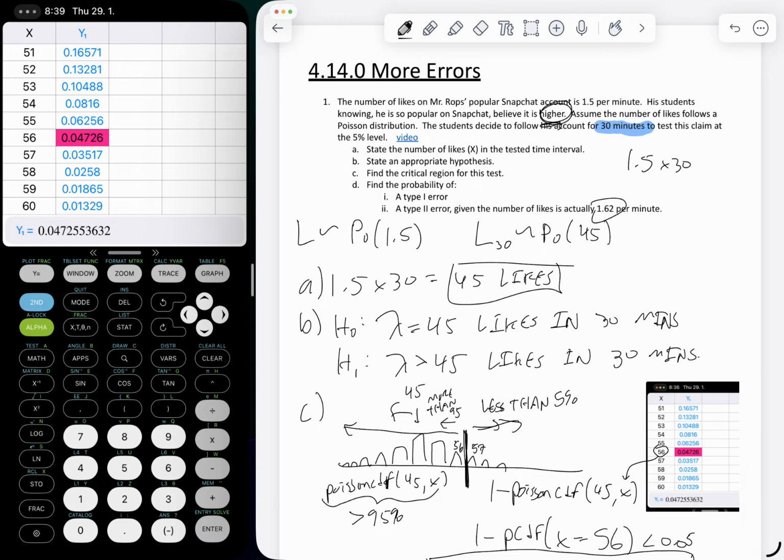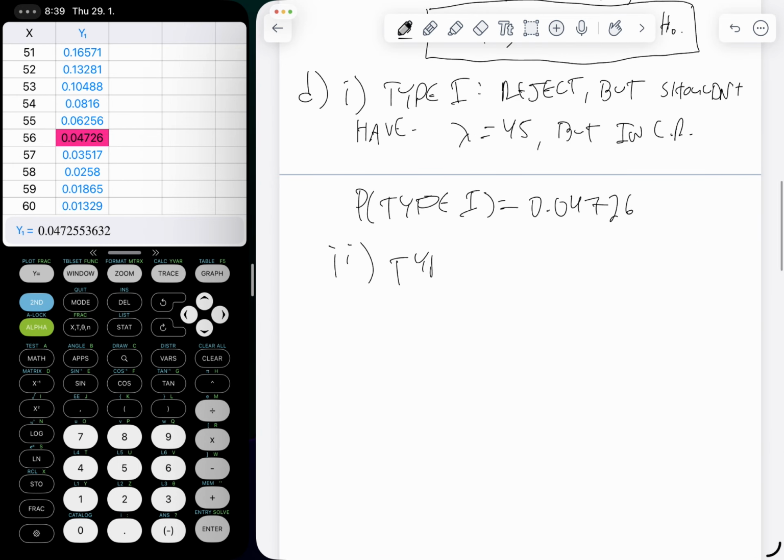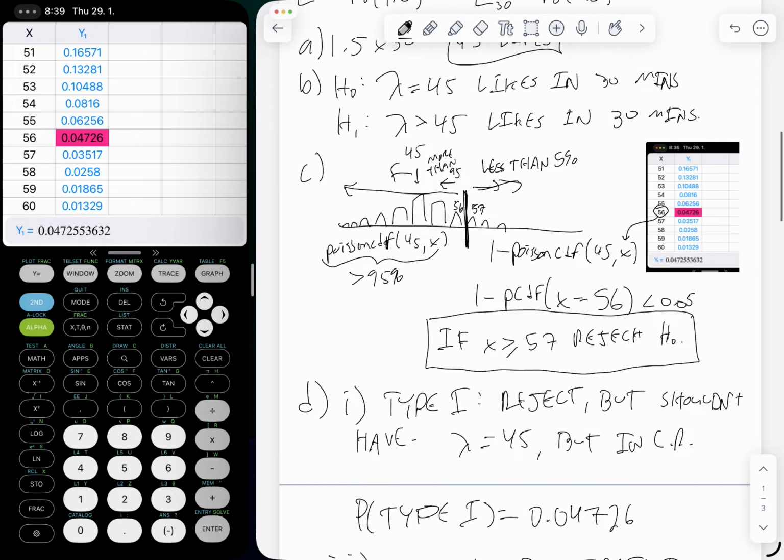All right, and now for part 2, they want to know a type 2 error given the actual number of likes is 1.62 per minute, and they have to give you some correct average value or some correct population parameter, whatever that might be. So remember, a type 2 error is when we do not reject, but should have. So in our test case, when would we not have rejected?